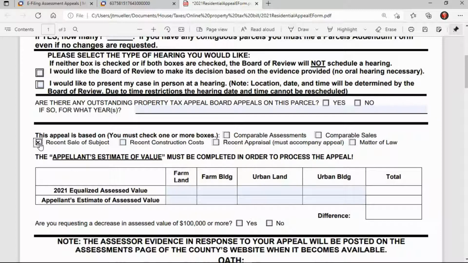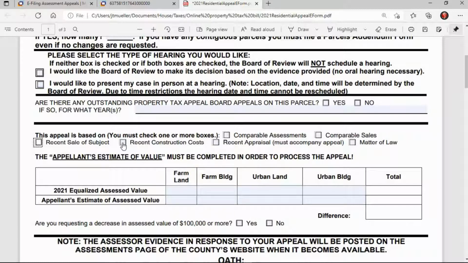Then there's recent sale of subject. Let's say that an assessor has valued your home at $350,000, but you recently purchased this home for just $300,000. You can just submit your paperwork saying, I purchased this at $300,000, and that would actually lower the fair cash value to that amount. I should note, though, that if it's a foreclosure or a short sale, basically not an arm's length transaction, they generally don't accept those as evidence for an appeal for recent sale of subject.